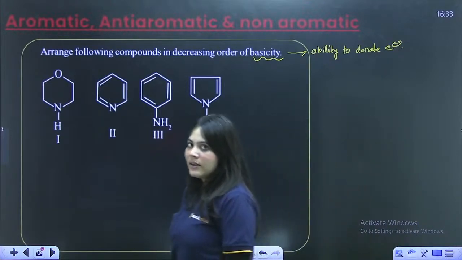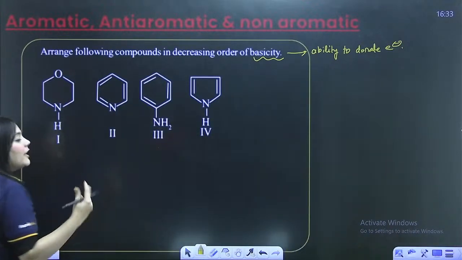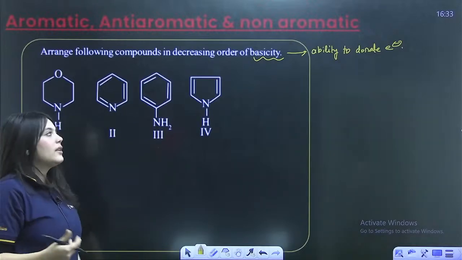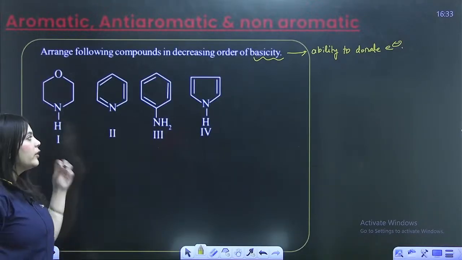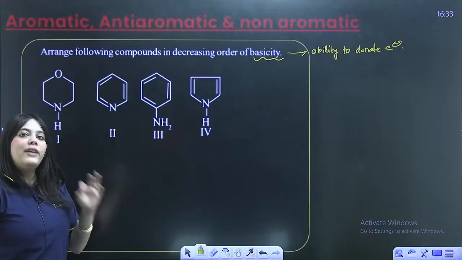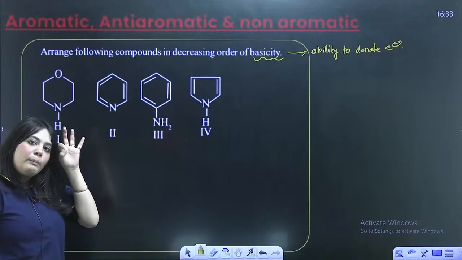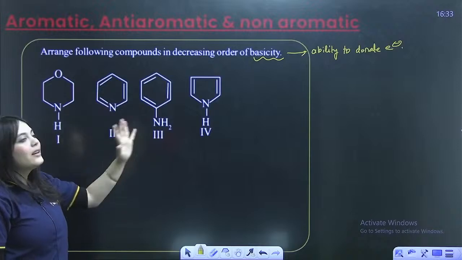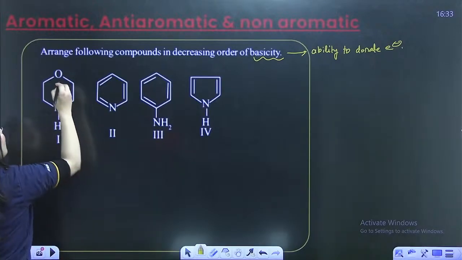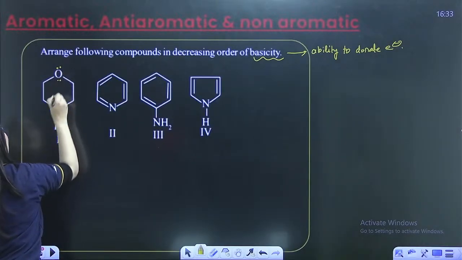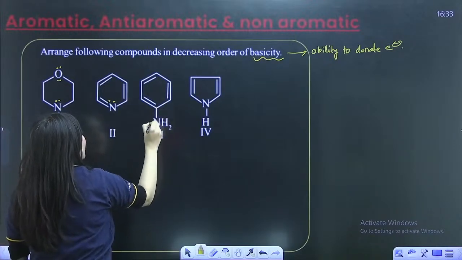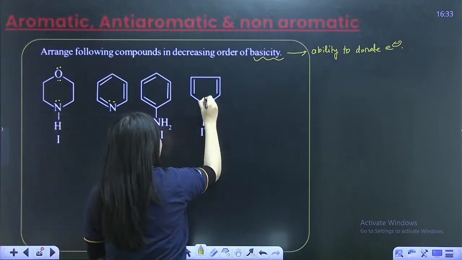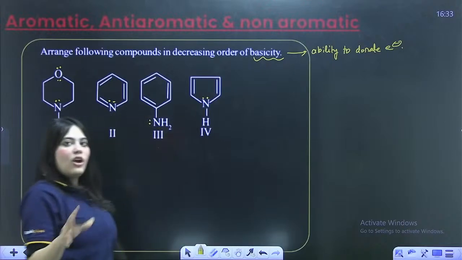Can you answer this? We've already discussed so many questions related to this. So look at the first question. Whenever you see such options, the very first thing you have to do is make the lone pairs on every atom that you come across. So can you see the oxygen also has a lone pair? The nitrogen has lone pairs, right? Here also the nitrogen has lone pairs. So I've drawn the lone pairs.